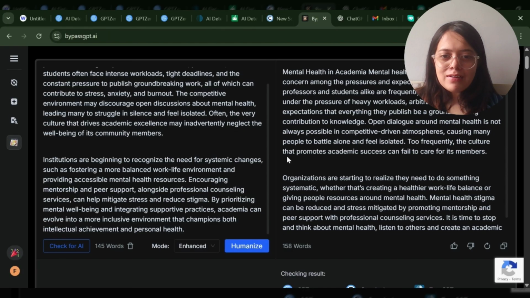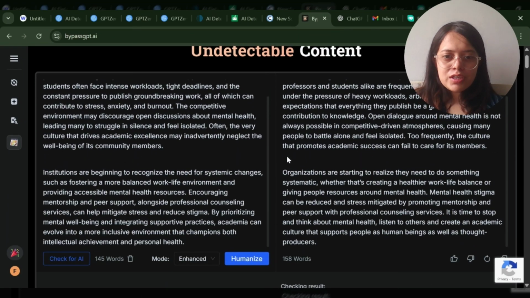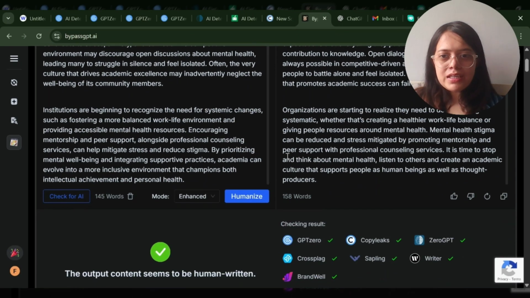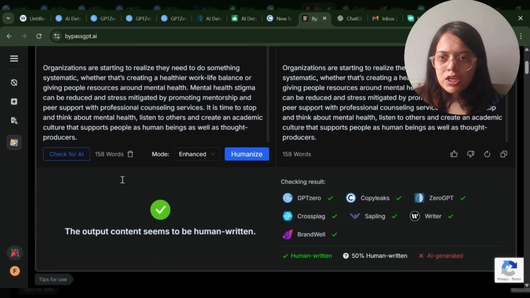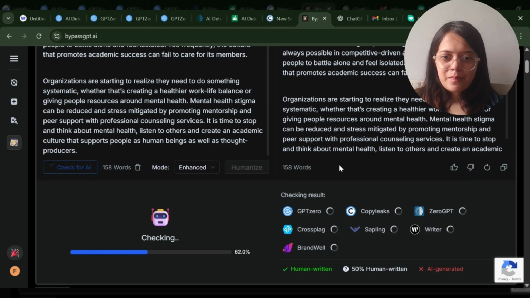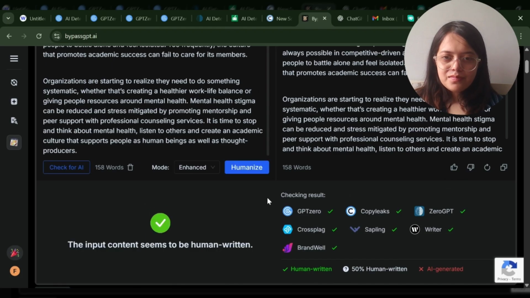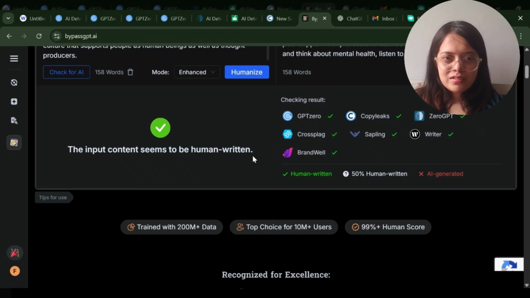I have used it myself. I just wanted to show this to you people, that this will be helpful to convert your AI data into human data if you want to. So definitely it's working. Let's check for this also. So I'll paste the same text over here, which I humanized using BypassGPT, and then I'll check for AI. Let's see what it gives. Yeah, so you can see this input content seems to be human written.